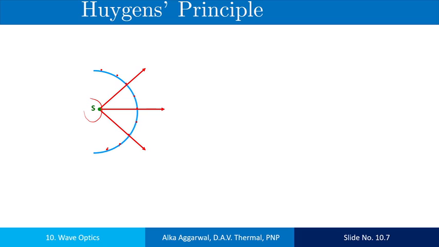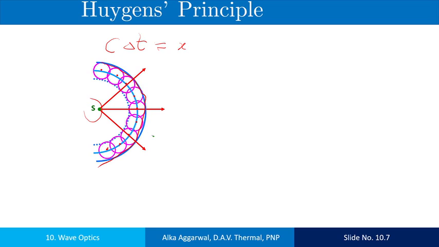These disturbances in time delta t cover the distance c times delta t, where c is the velocity of light. When we draw a surface touching these wavelets tangentially in the forward direction, it gives the position of the new wavefront.